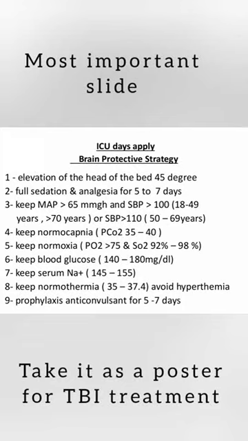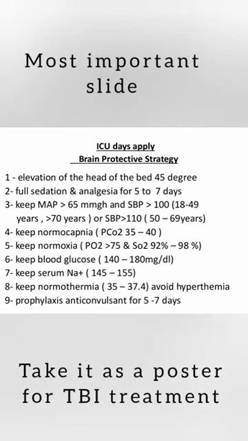Monitor the exhaled carbon dioxide and keep it between 35 up to 40 mm mercury, within normal. Maintain oxygen saturation between 92 and 98%. Don't forget to keep the blood glucose between 140 up to 180 milligram per deciliter.